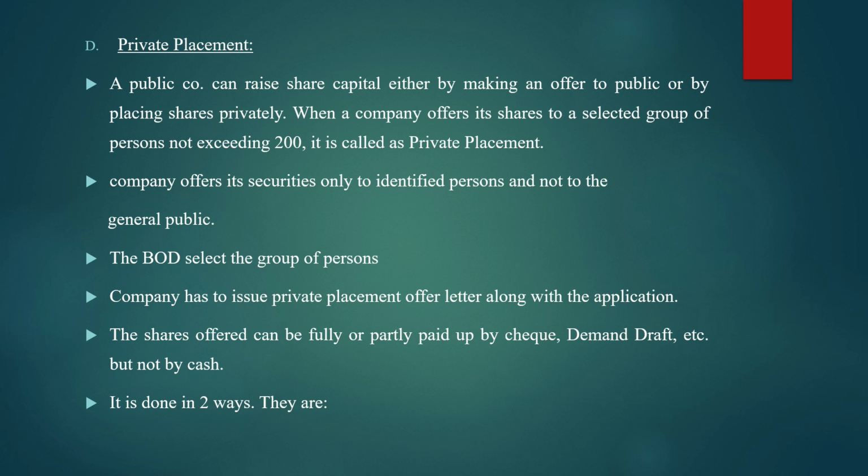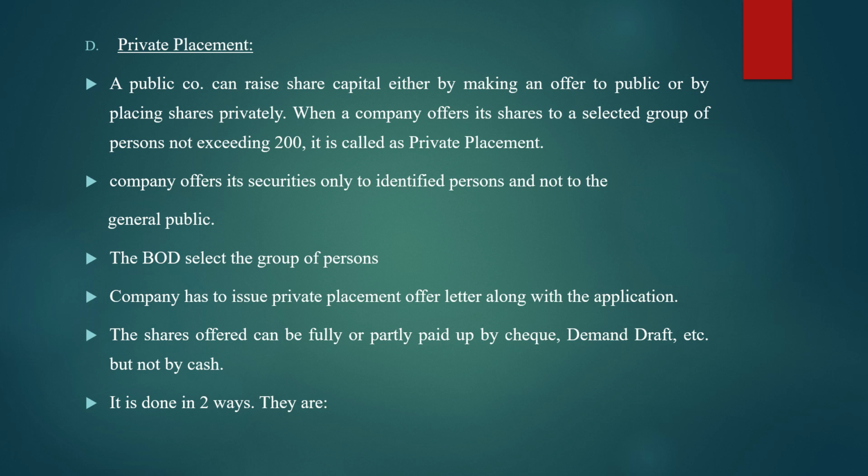So either it offers the shares to the public, or it can also offer privately, meaning it can approach people personally. When a company offers its shares to a selected group of persons not exceeding 200, it is called private placement. Private placement is nothing but offering shares by the company only to a selected group of persons.